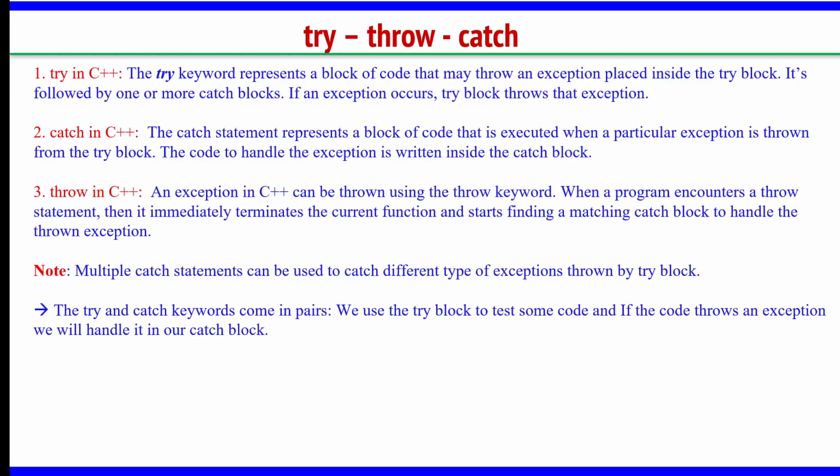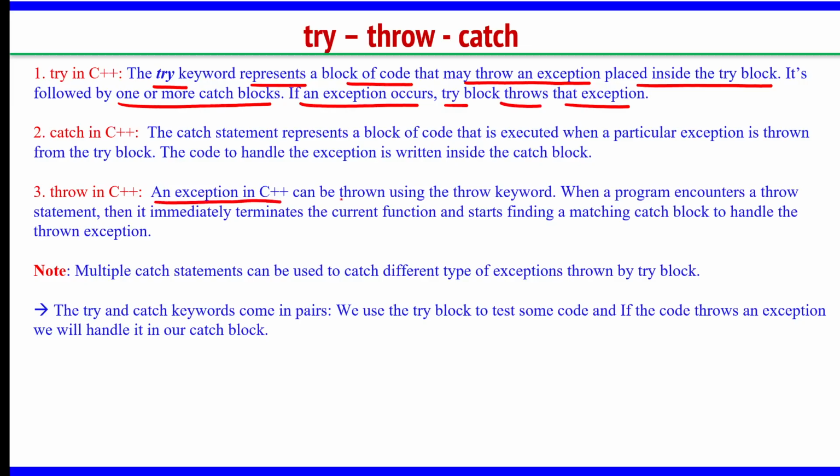We will say more detail about these blocks. Try, what is this try? The try keyword represents a block of code that may throw an exception, placed inside the try block. It is followed by one or more catch blocks. If an exception occurs, the try block throws that exception. What is throw? An exception in C++ can be thrown using the throw keyword. When the program encounters a throw statement, it immediately terminates the current function and starts finding a matching catch block.